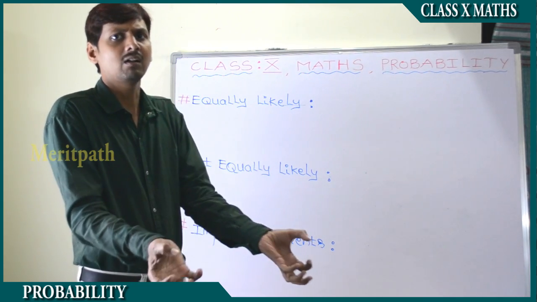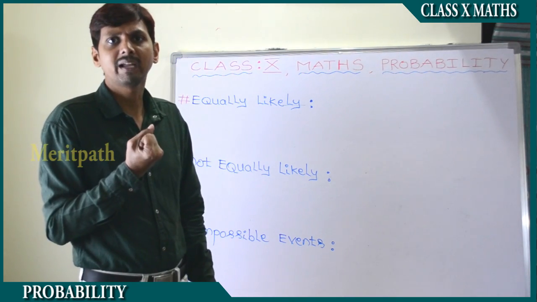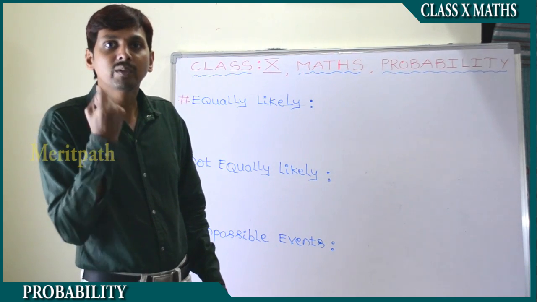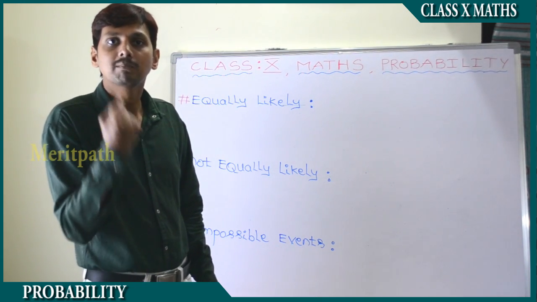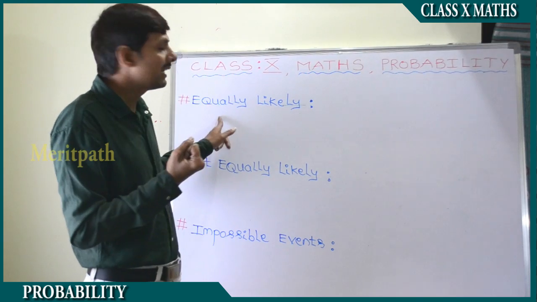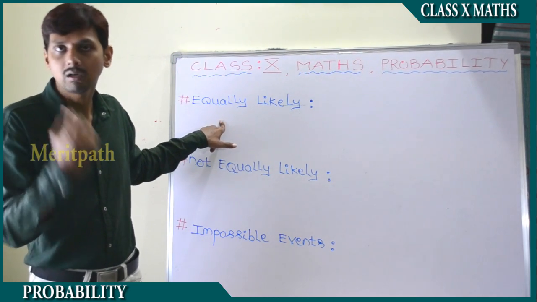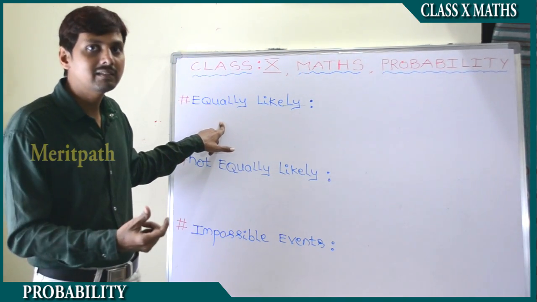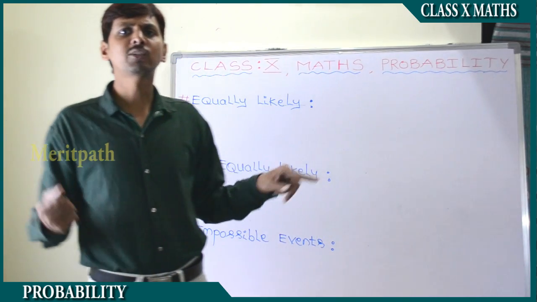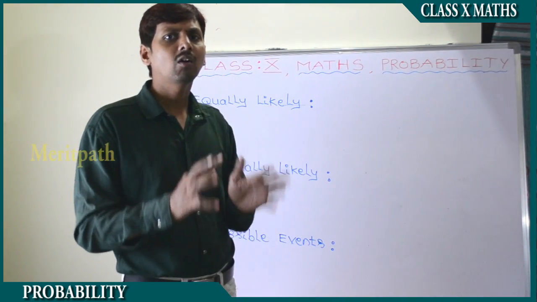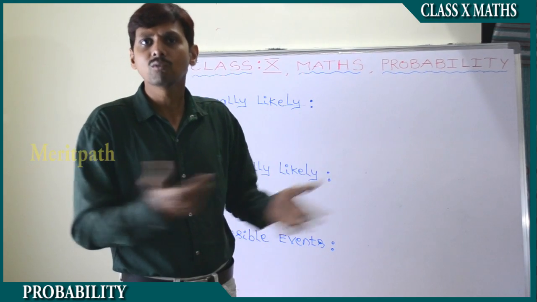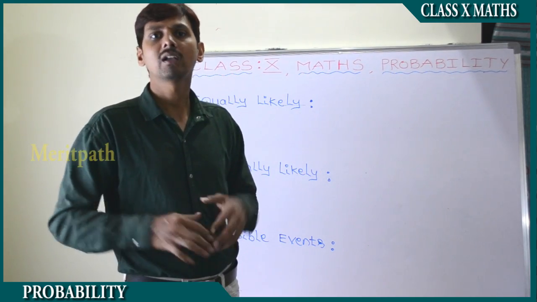When we take one ball from it, there is an equal possibility to get a particular ball, then we call that equally likely. Or when we roll a dice and there is a possibility to get any one of 1, 2, 3, 4, 5, 6, that is called equally likely.